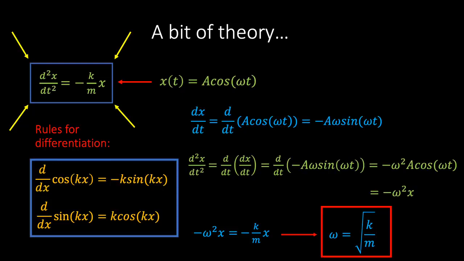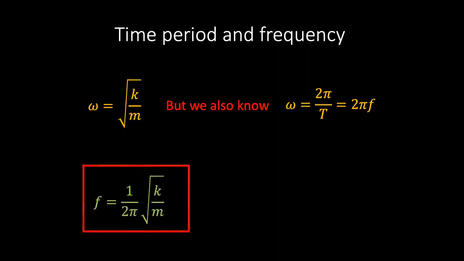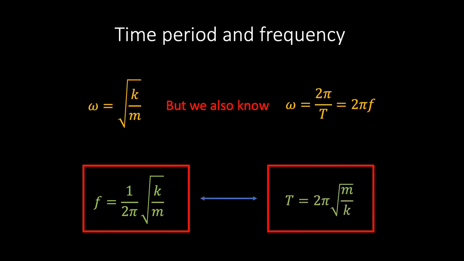So what is this constraint telling us? We can shed some light on the interpretation of this constraint by rewriting it in terms of the time period and frequency of our spring. Rearranging for f, we find that the frequency of our oscillating spring is equal to 1 over 2 pi times the square root of k over m, and rearranging for T, we find that the time period of our oscillating spring is equal to 2 pi times the square root of m over k. It's worth emphasizing just how remarkable these statements are. These equations allow us to theoretically predict the frequency and time period of an oscillating mass, provided we know the mass and spring constant, both of which are easy to measure.